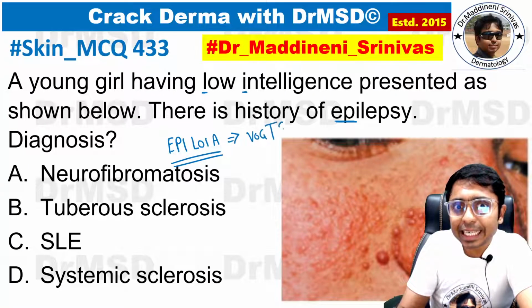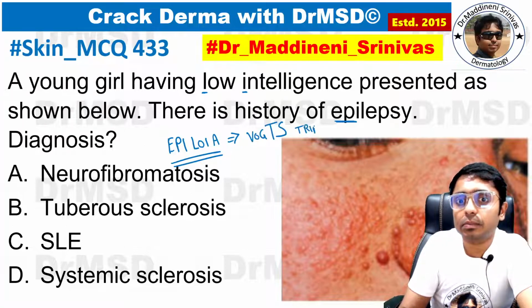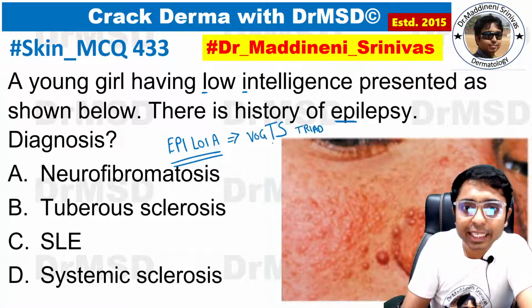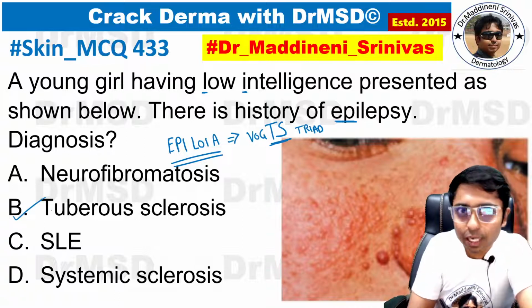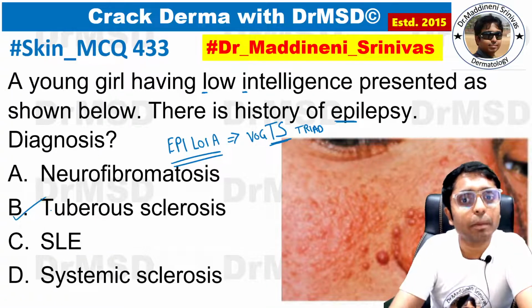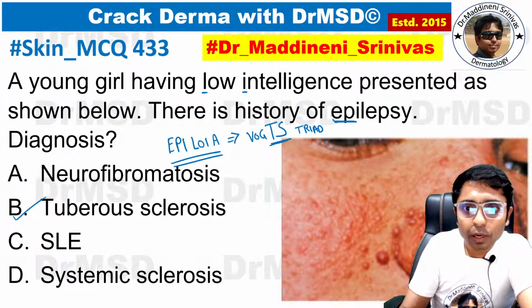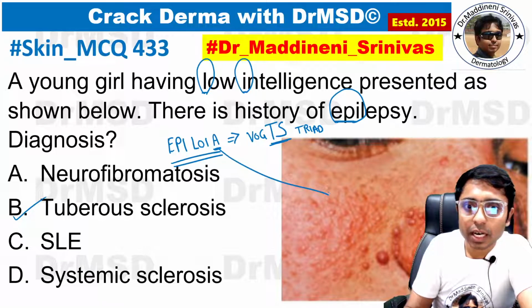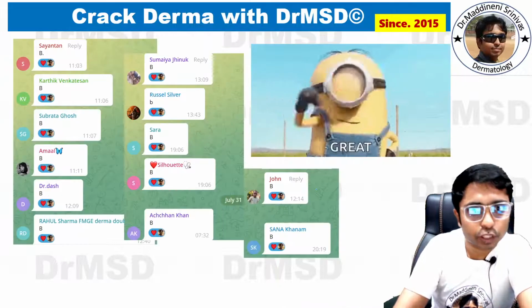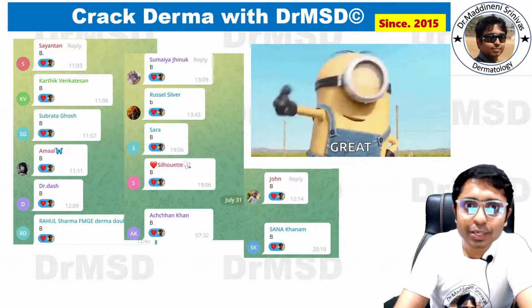Vogt's Triad, Vogt's Triad, and it is seen positive in TS, that is tuberous sclerosis. So the answer here is option B. So EpiLoiA: epilepsy, EPI, and low intelligence, LOI, and A is Adenoma Sebaceum, the lesions which are mentioned in this image. So almost all the students have marked it right.